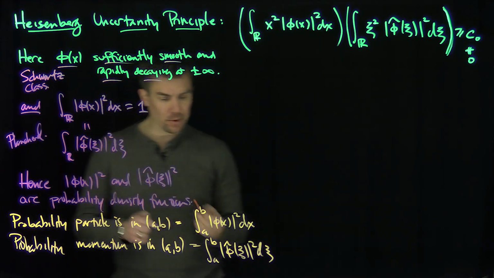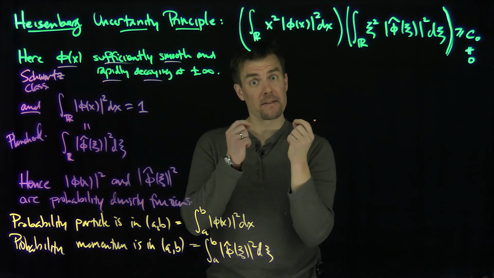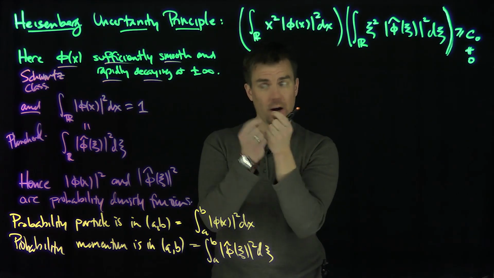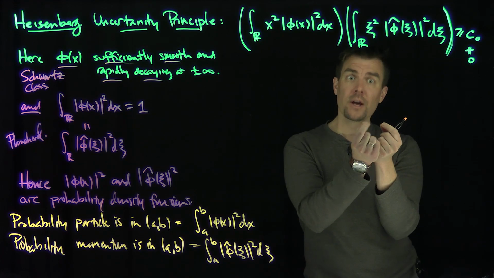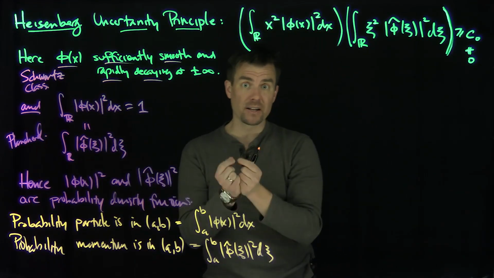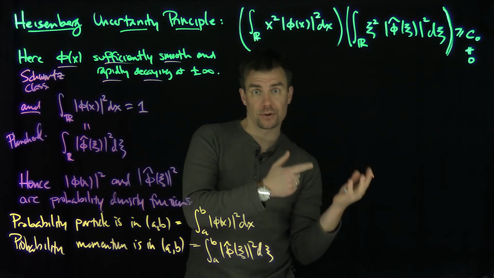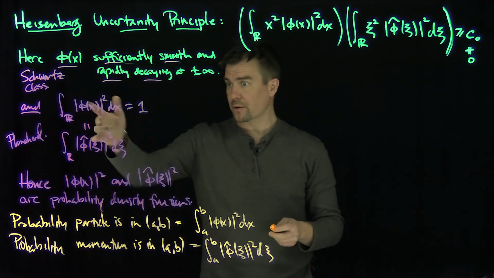So in other words, what the Heisenberg principle says is these things represent, up to a shift, the variance. So the variance of the position of the particle times the variance of the momentum of the particle are always bounded below. In other words, you cannot sharply localize both the position and the momentum of a particle, and that's what the Heisenberg Uncertainty Principle says. So that's the physical context of the problem. Let's prove this under this assumption over here.